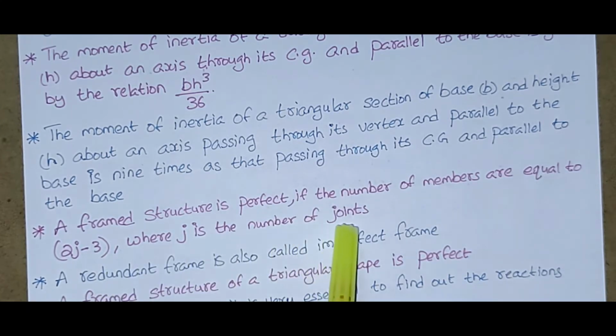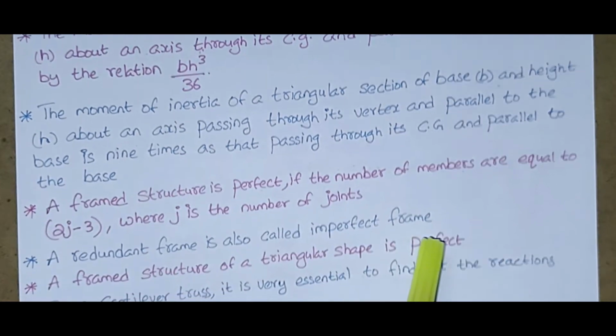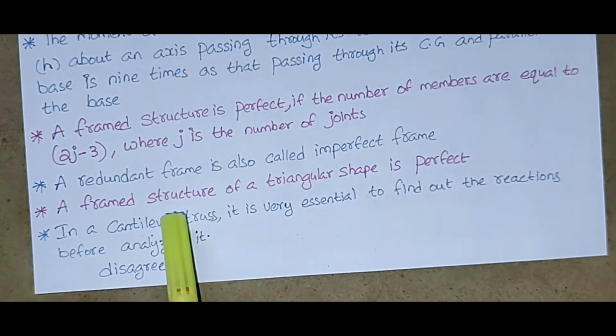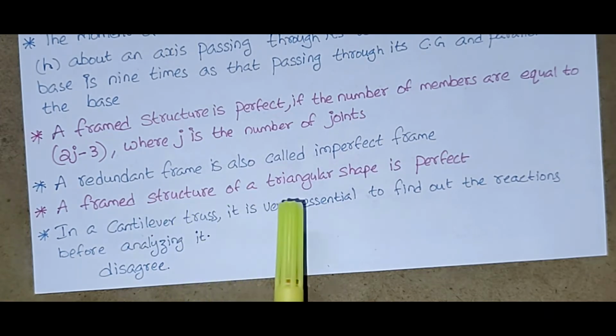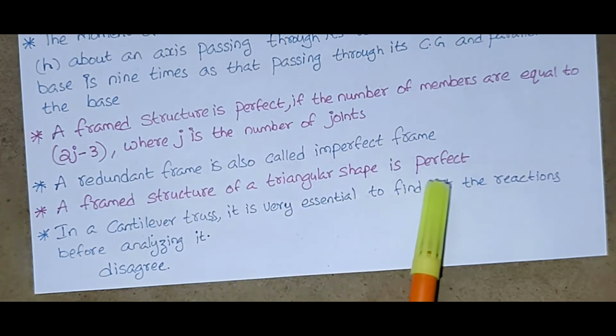where j is the number of joints. A redundant frame is also called an imperfect frame. A framed structure of a triangular shape is perfect. In a cantilever truss, it is very essential to find out the reactions before analyzing it.